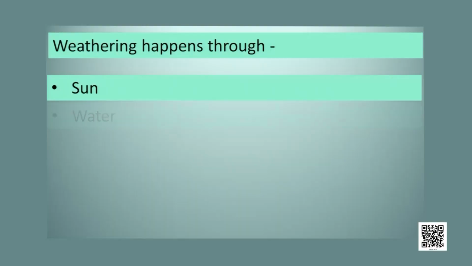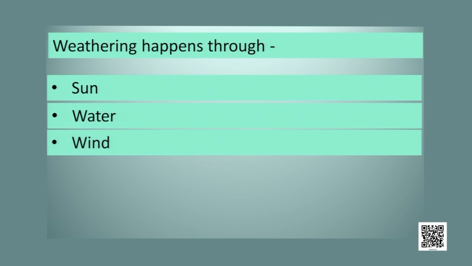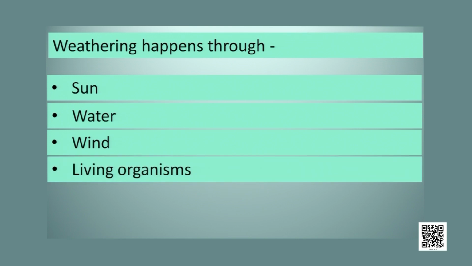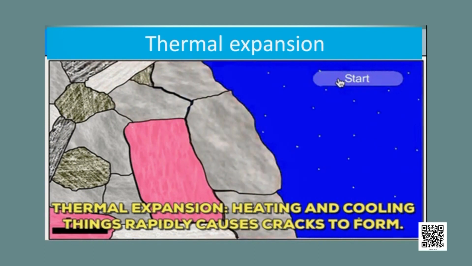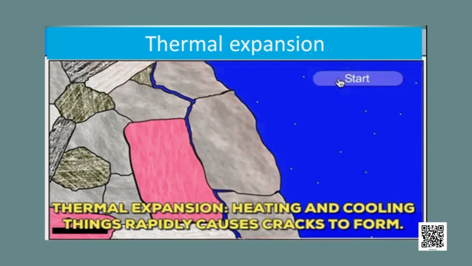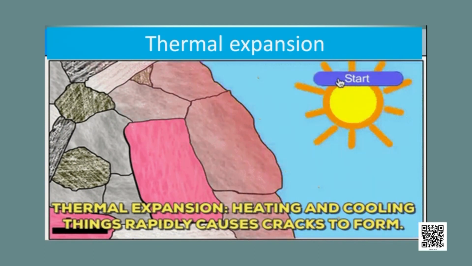And weathering happens through different factors. So what factors are responsible for the process of weathering? Sun, water, wind, living organisms. These are the factors that cause weathering of rocks and help in the formation of soil. So let us see how these factors cause weathering. First is by sun. How sun causes weathering?